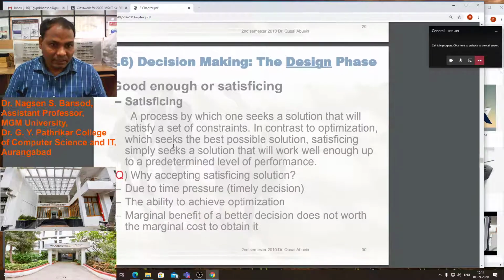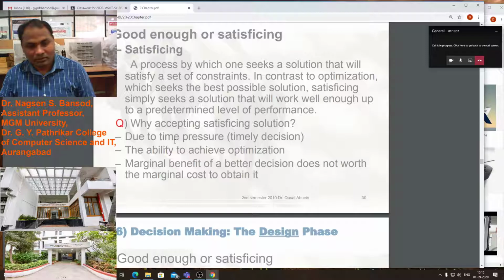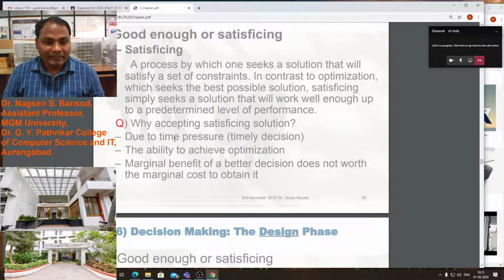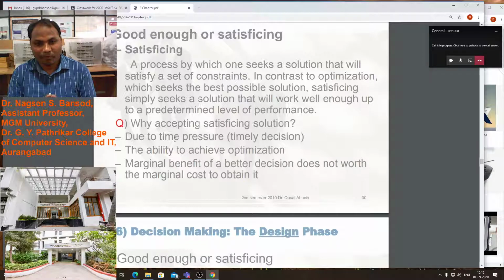The design phase, again: good enough, or satisfying. Satisfying is a process by which one seeks a solution that will satisfy a set of constraints. In contrast to optimization, which seeks the best possible solution, satisfying simply seeks a solution that will work well enough up to a predetermined level of performance.